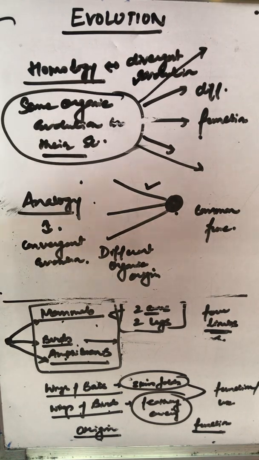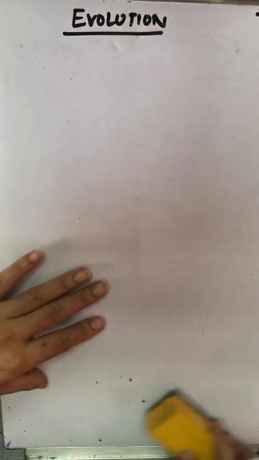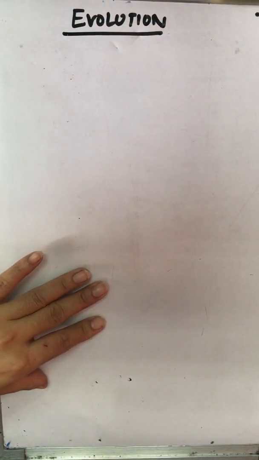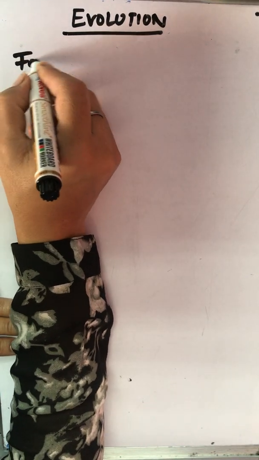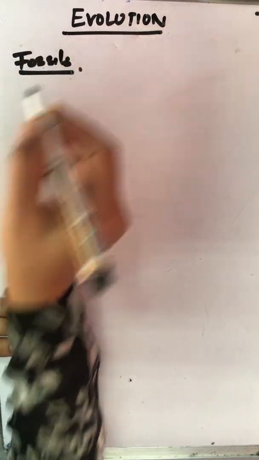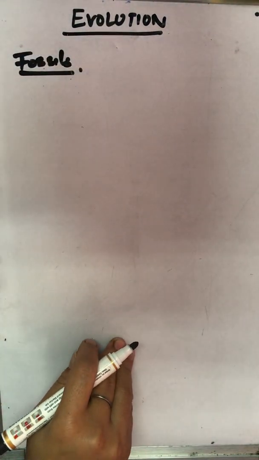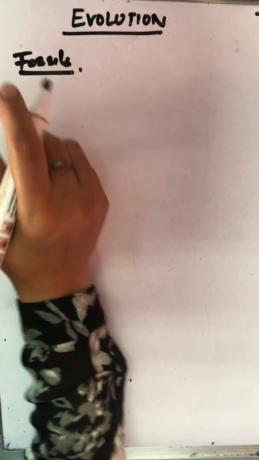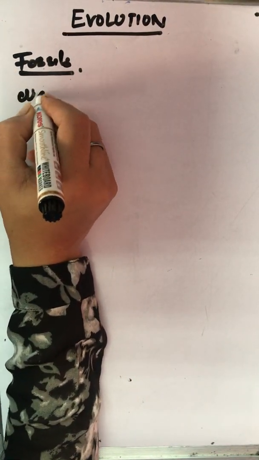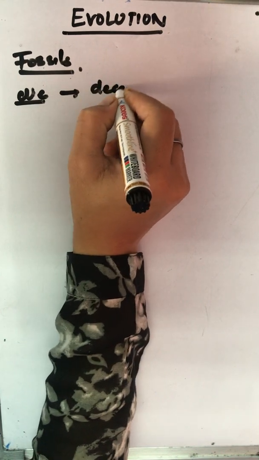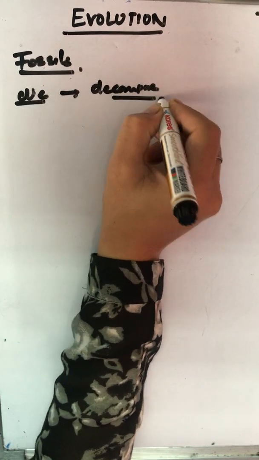Okay, now moving to the third concept of evolution, that is tracing evolutionary trends. This is the third trend we are talking about, and that is fossils. What are fossils? We know that usually when organisms die, their bodies decompose and are lost.